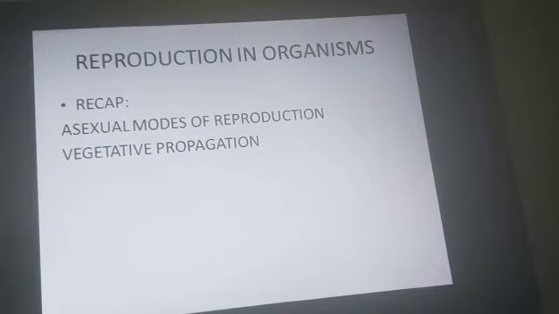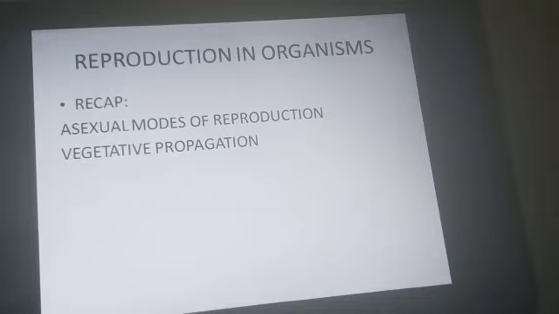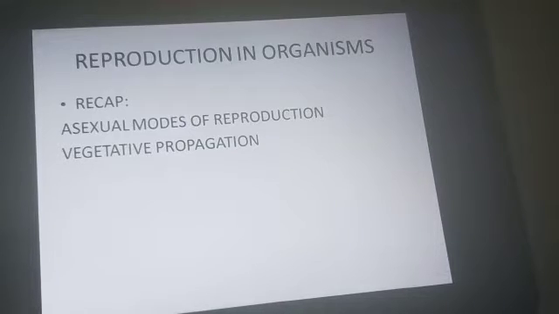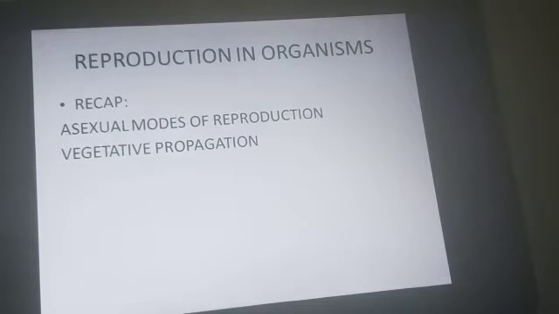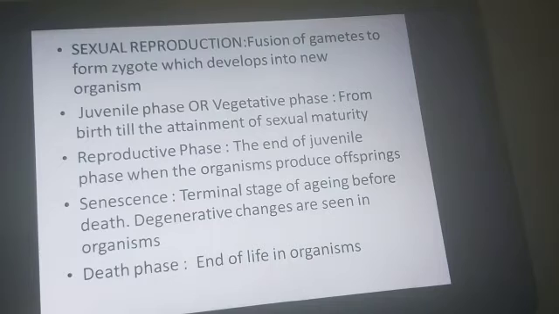This is Veena teacher. We are in the chapter Reproduction in Organisms. In the previous module, we saw various asexual modes of reproduction and various methods of vegetative propagation seen in organisms. In today's class, we are going to start with sexual reproduction. Sexual reproduction is a fusion of gametes to form a zygote, which develops into a new organism. These gametes are haploid, and the two gametes, one from male and one from female, unite and result in the formation of a diploid zygote.